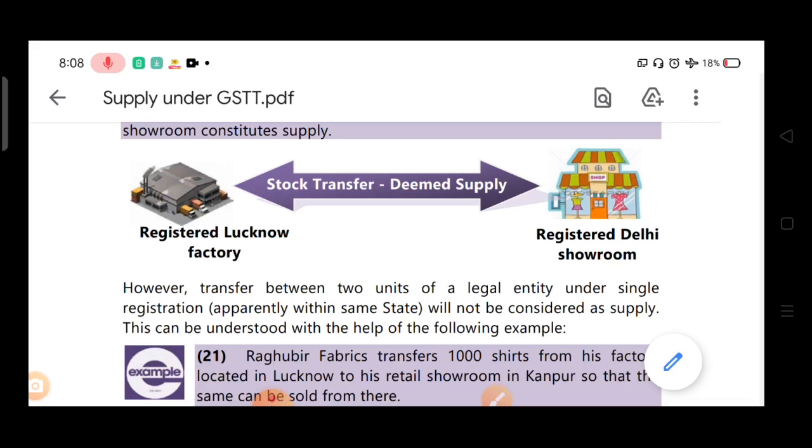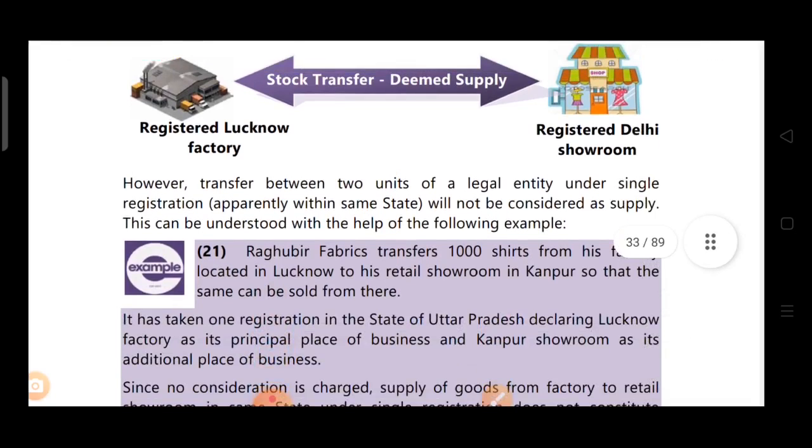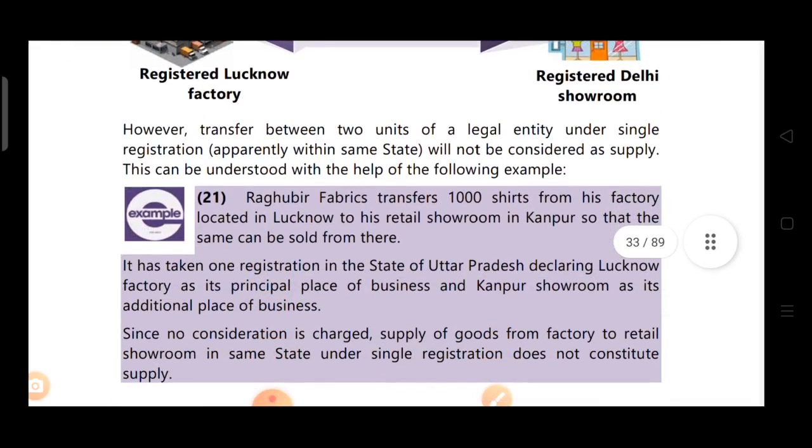Why so? See, Raghubir Fabrics transfers 1000 shirts from his factory located in Lucknow to his retail showroom in Kanpur, so that the same can be sold from there. The difference from the earlier example is that over there the factory was in Lucknow and the showroom was in Delhi. In this example, the factory is in Lucknow and the showroom is in Kanpur, means same state only. It has taken one registration in the state of UP, declaring the Lucknow factory as its principal place of business and the Kanpur showroom as its additional place of business.